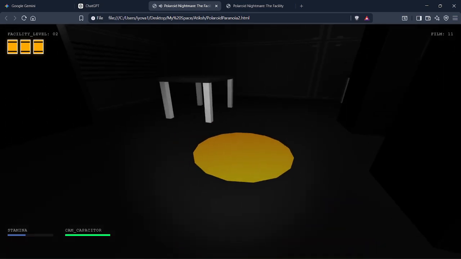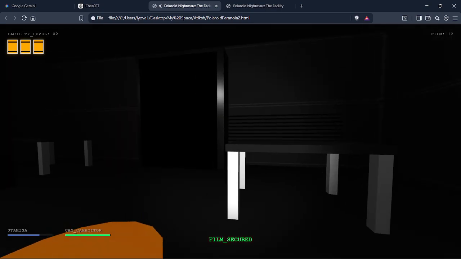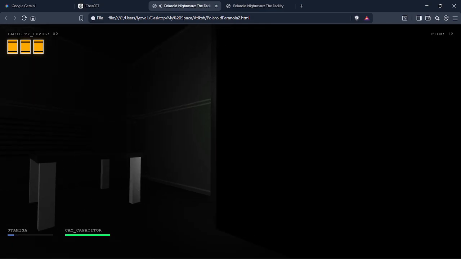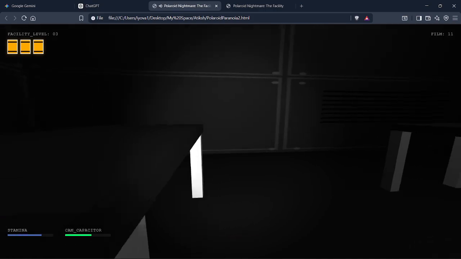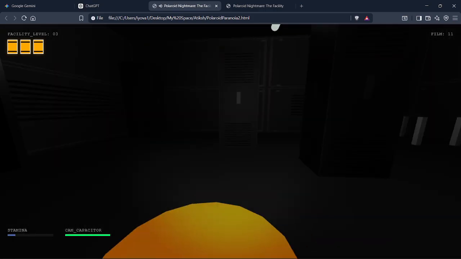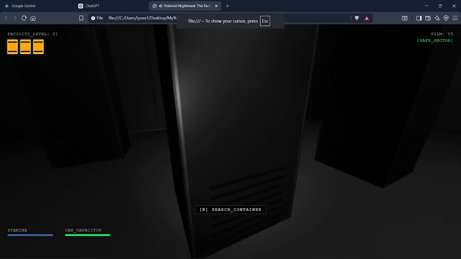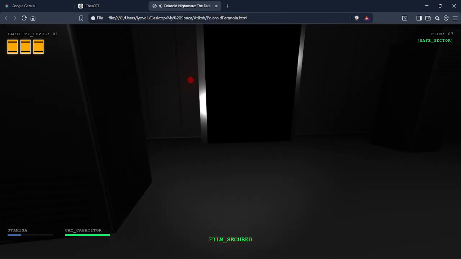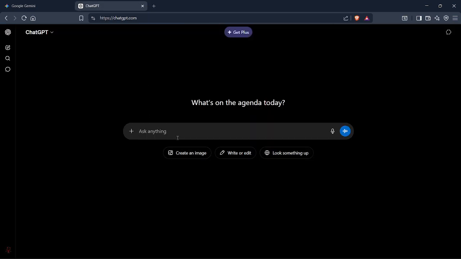As you can see, this is supposed to be a science lab, and these are lockers. I just keep going from door to door, and then I take a photo of these enemies. It's an infinite series of rooms, and this is another version of the same game. I'm not gonna waste a lot of time on this. I again have three lives, but an entity just jumped me, so that's a bug. Anyways, let's move to today's topic.